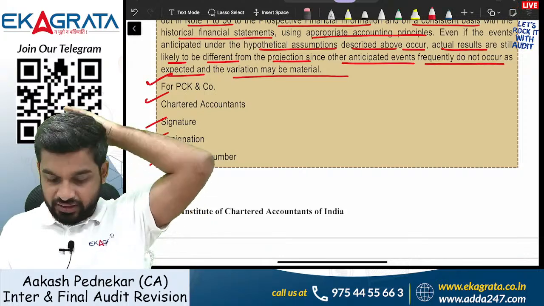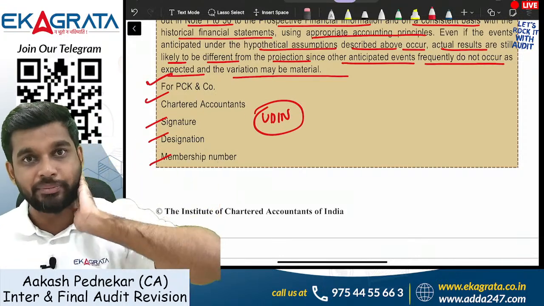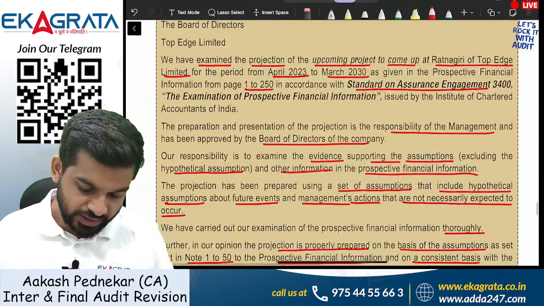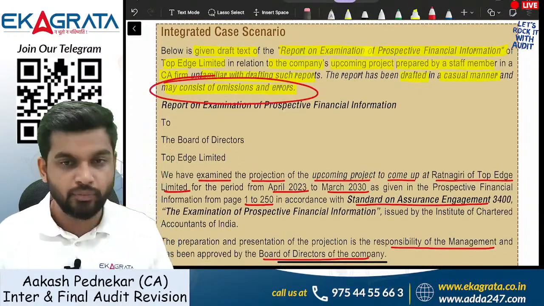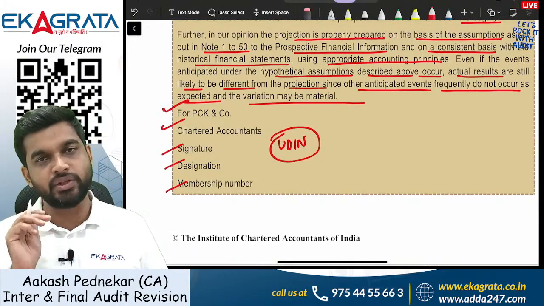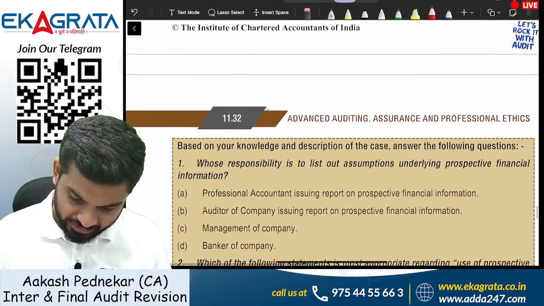So one thing is very clearly not visible here, that is a UDIN, right? You have to be sharp enough to identify what all problems are there. The case study was clearly informing you that it may consist of some omissions or errors. So it is clearly an omission that the UDIN is not there, and UDIN, as you are aware, is required on all the reports. Okay, let us start.